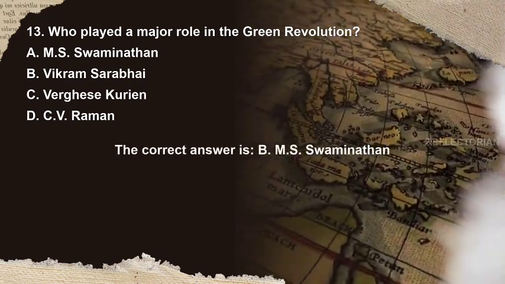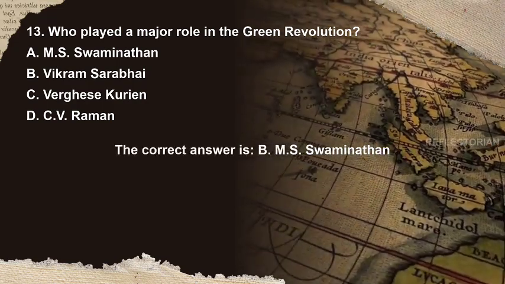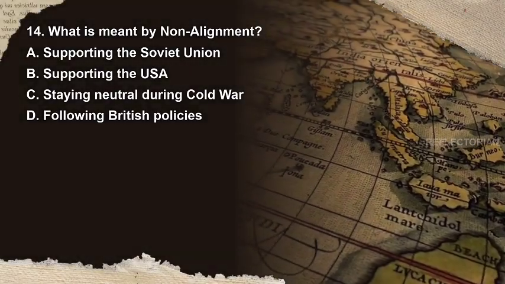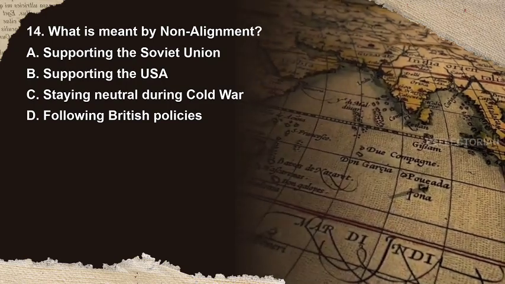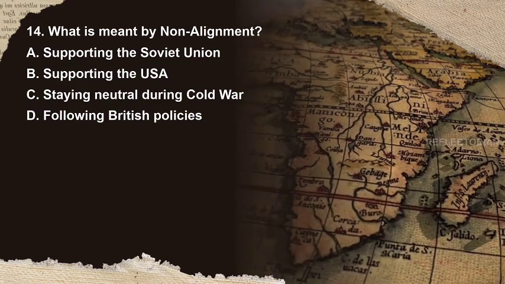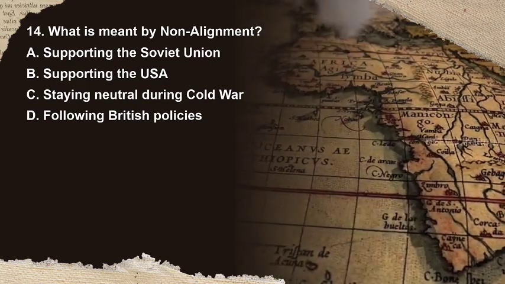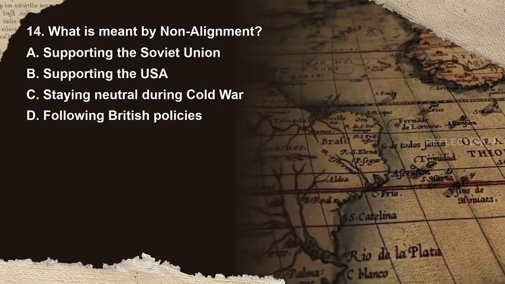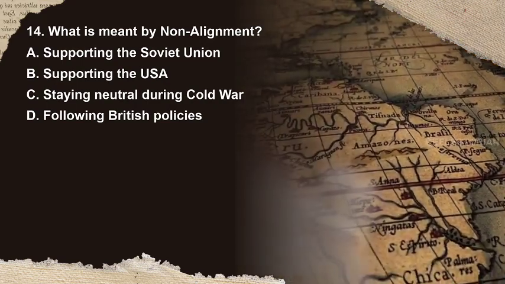The correct answer is A. M.S. Swaminathan. Question 14. What is meant by non-alignment? Options are A. Supporting the Soviet Union, B. Supporting the USA, C. Staying neutral during Cold War, D. Following British policies. You have 10 seconds to answer.